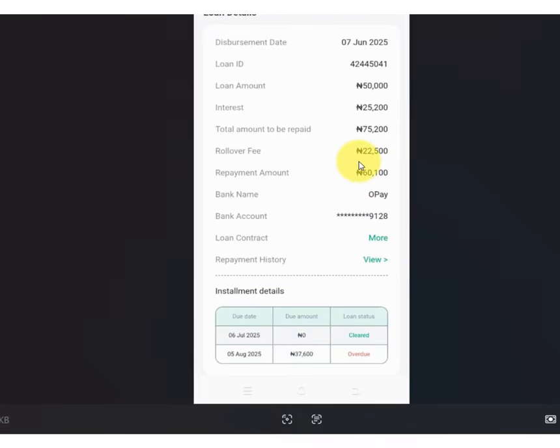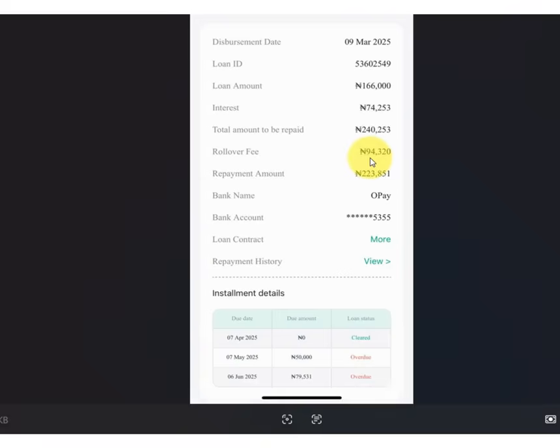And let's see how they are supposed to calculate it. I'm going to show you everything according to CBN policy. 50,000, rollover fee, 22,000. So this guy is paying close to about 70-something thousand. Rollover fee, 94,000. And this guy is 166. So almost more than 50%. And if care is not taken, it's going to go to 100,000. Now let's see how they are supposed to calculate this thing.